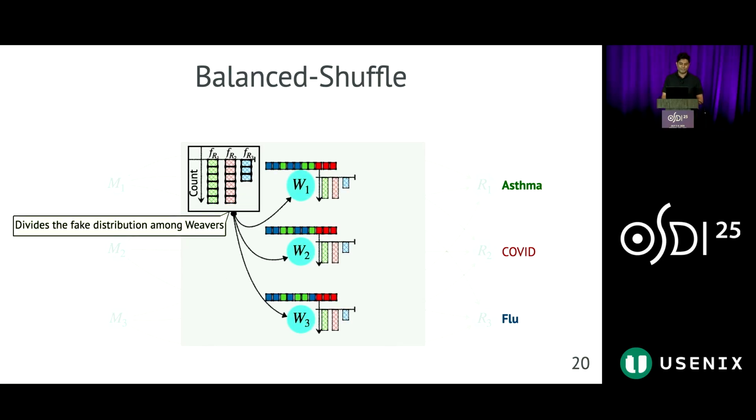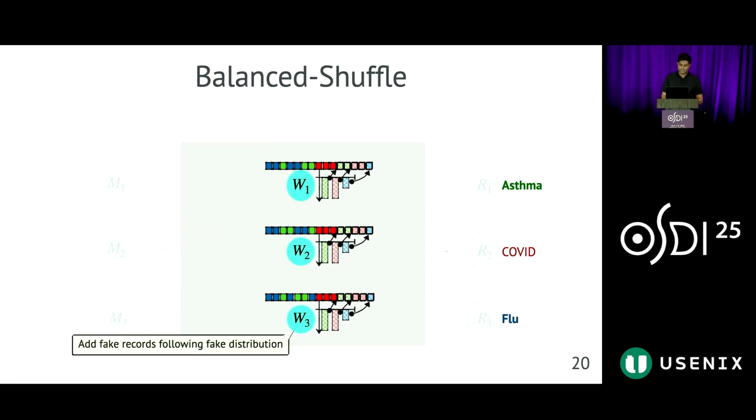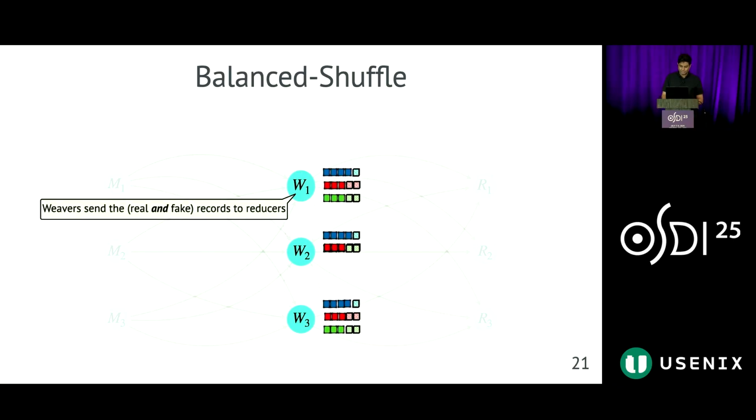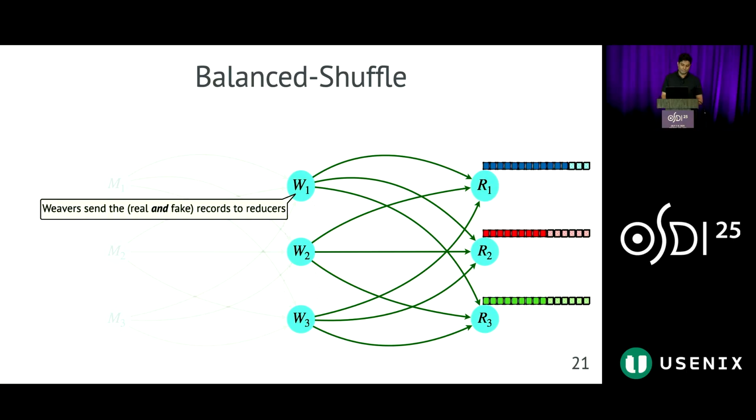Weave then devises a fake distribution creation plan among weavers. Weavers use the casted distribution to append the assigned fake records to the real records of the map output that they have received earlier. And then they send the real and fake records at the same time to reducers.